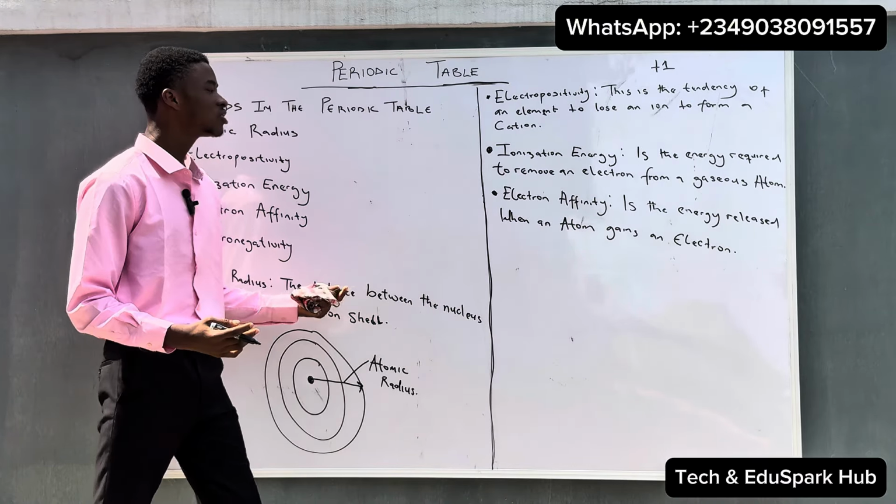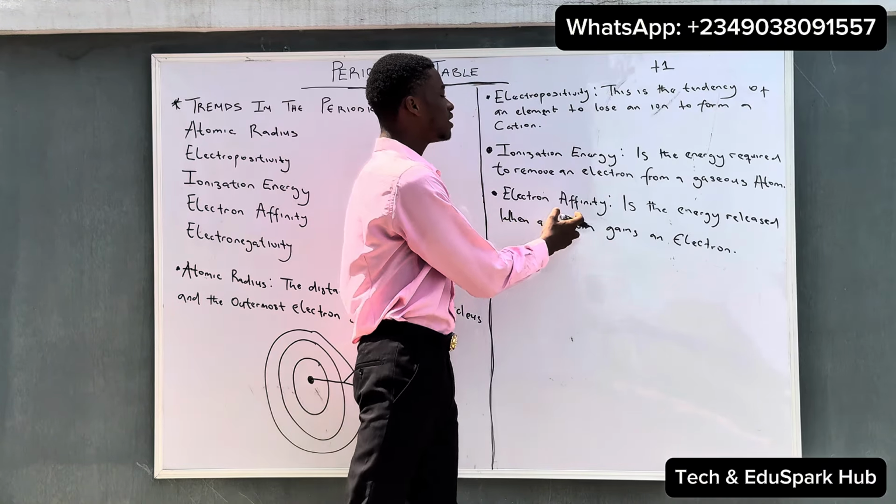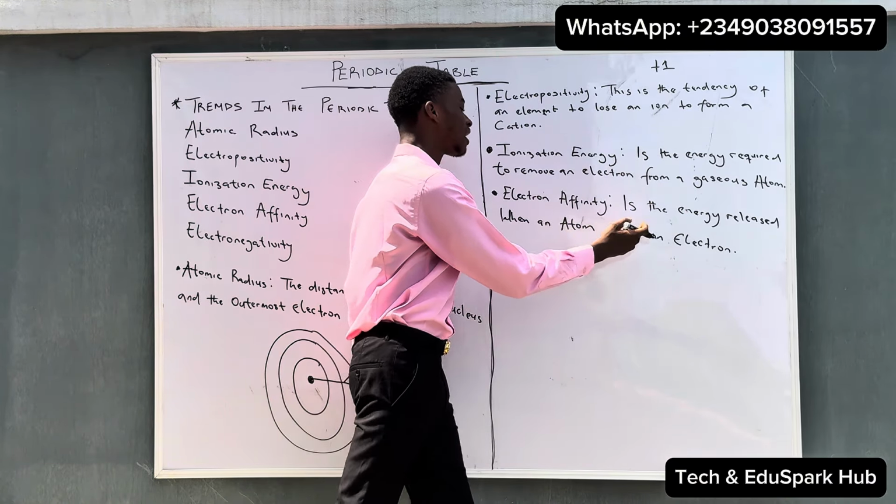So this is the definition of electron affinity: the energy released when an atom gains an electron.